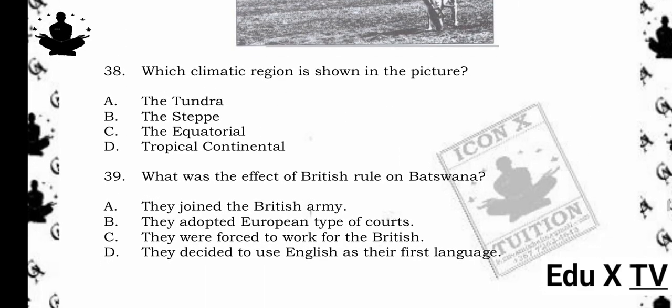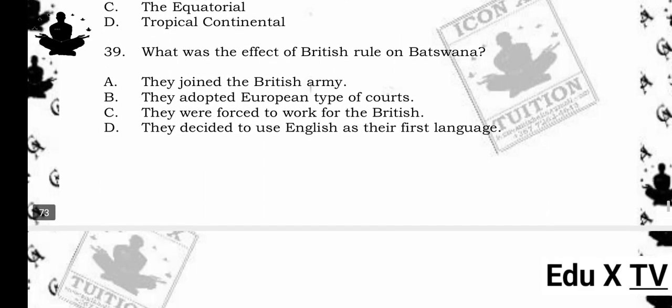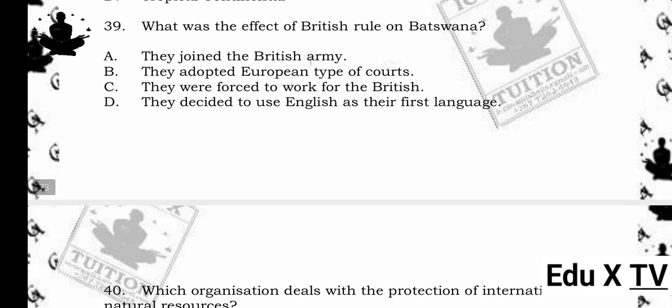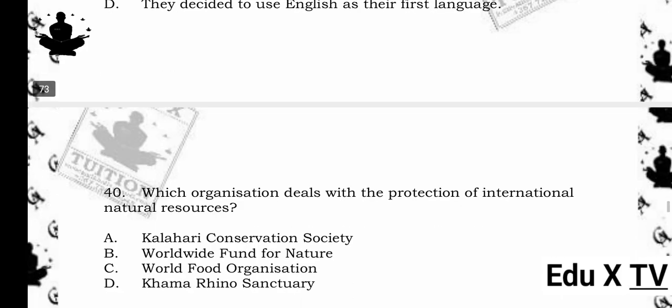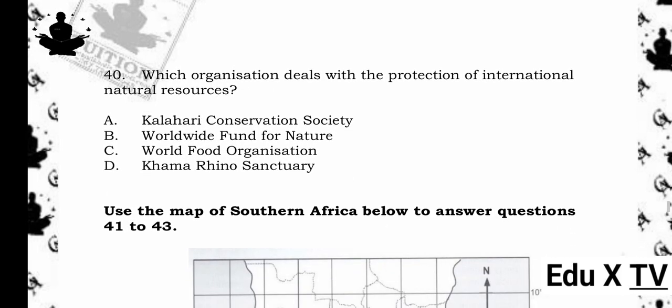39. What was the effect of British rule on Botswana? A. They joined the British Army. B. They adopted European type of courts. C. They were forced to work for the British. D. They decided to use English as their first language. The answer is B. They adopted European type of courts. Reason being, under British colonial rule, Botswana were introduced to European-style legal and administrative systems, including courts.